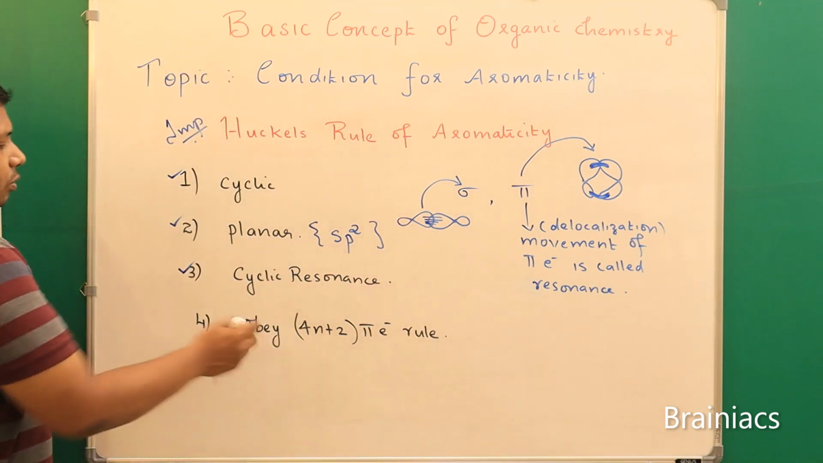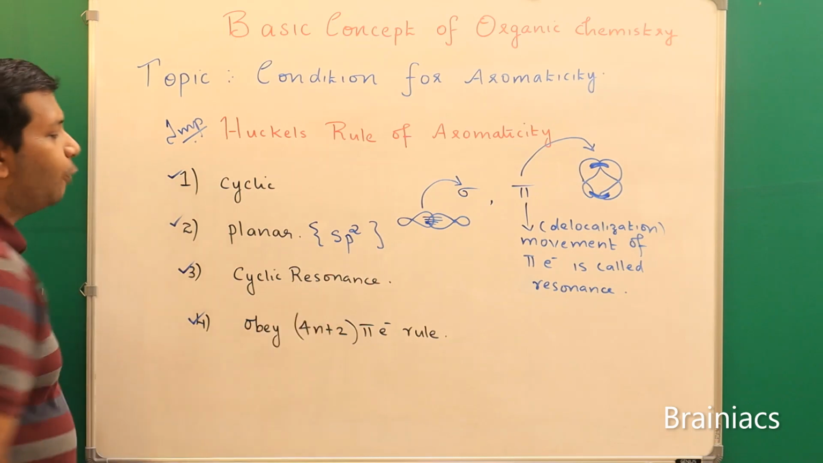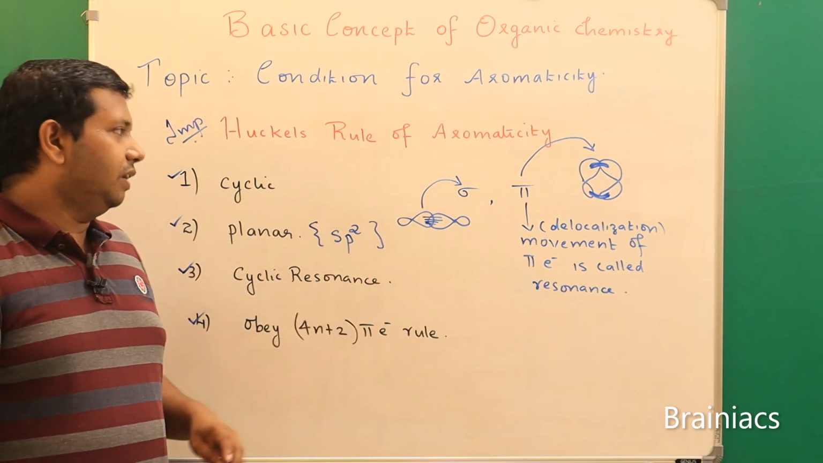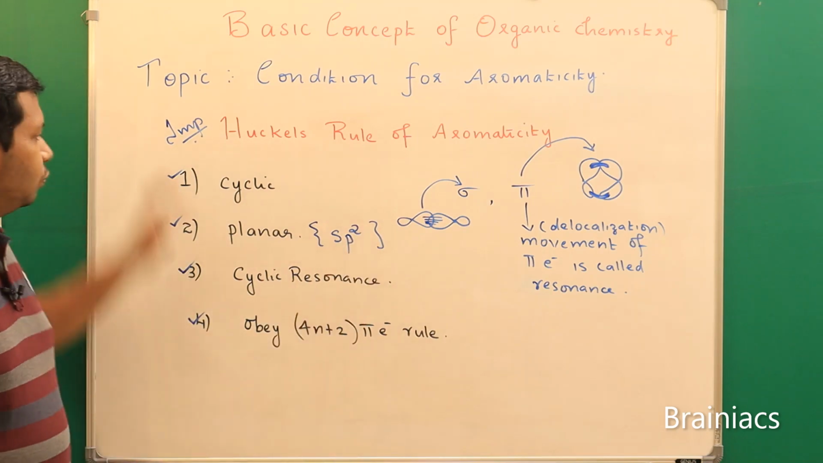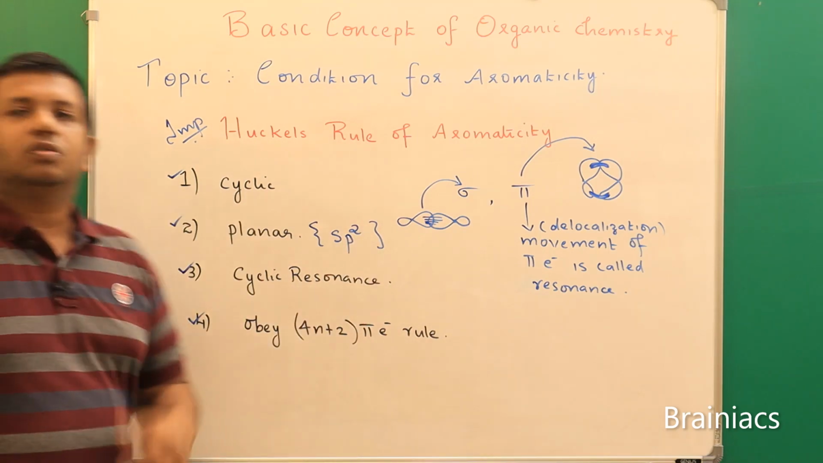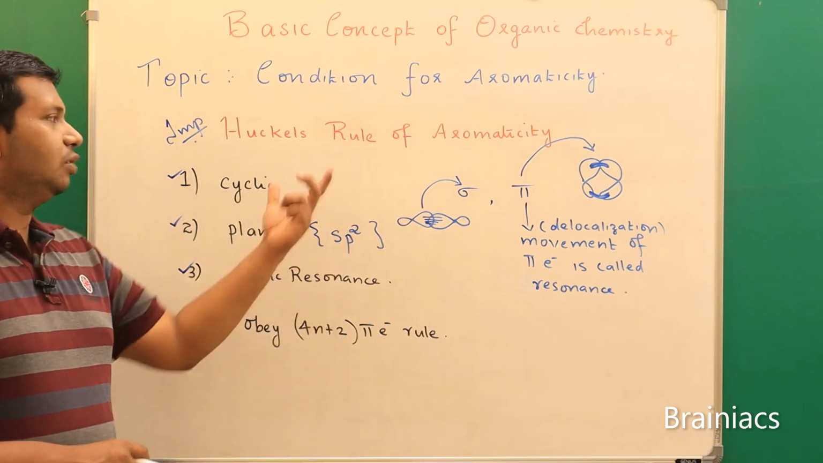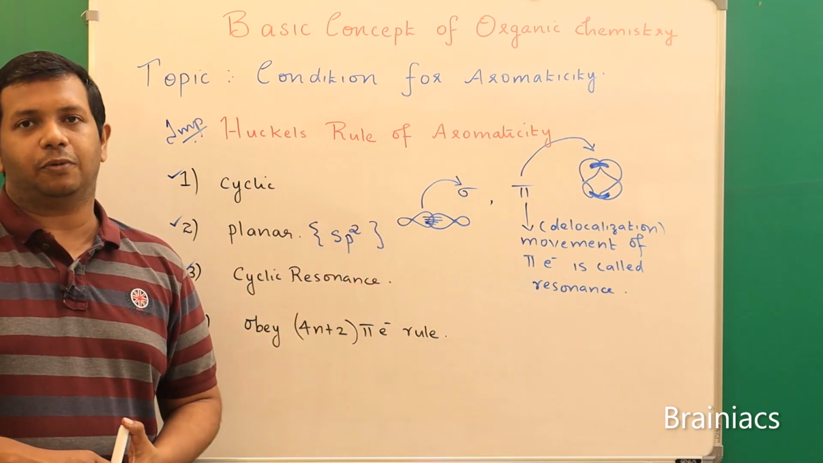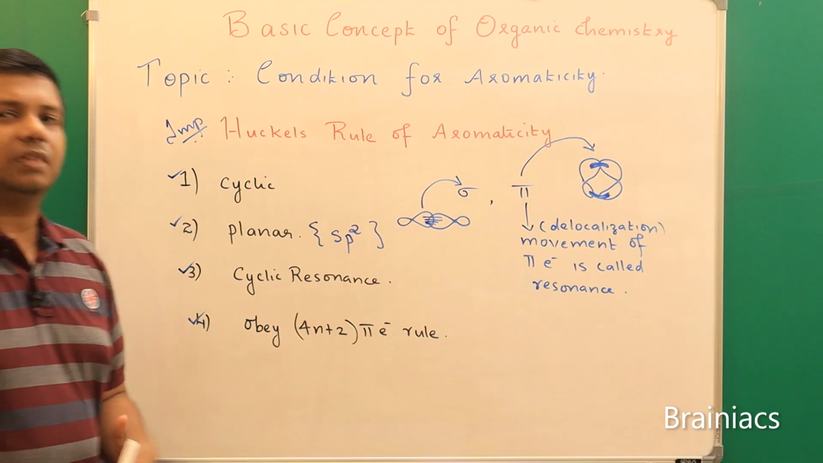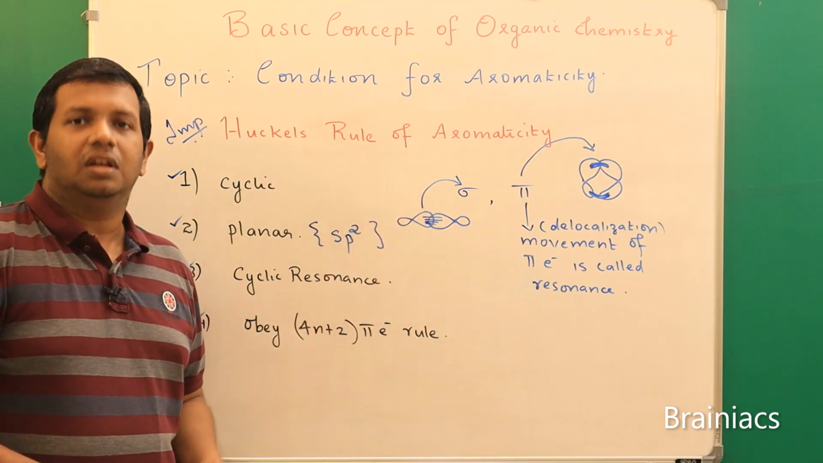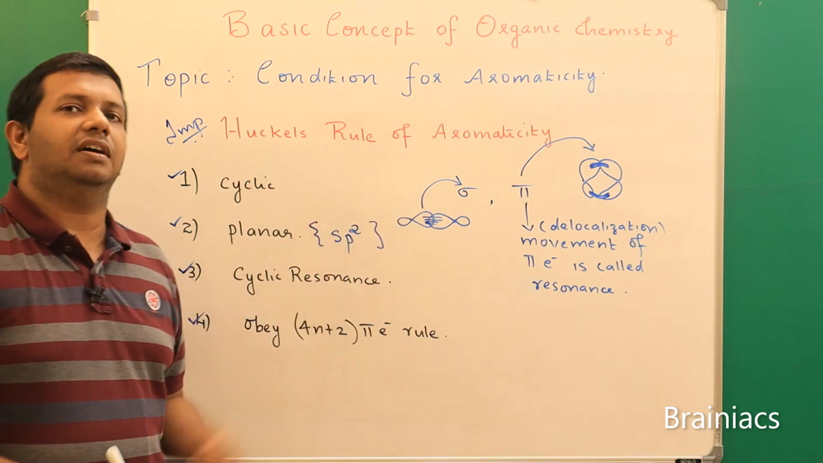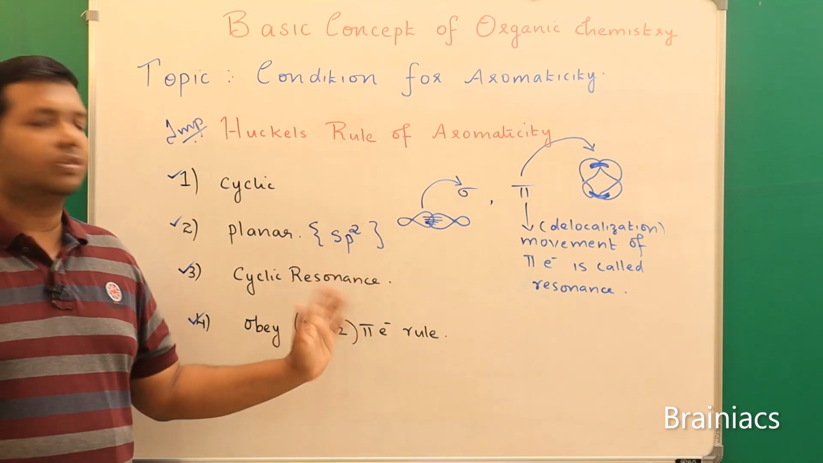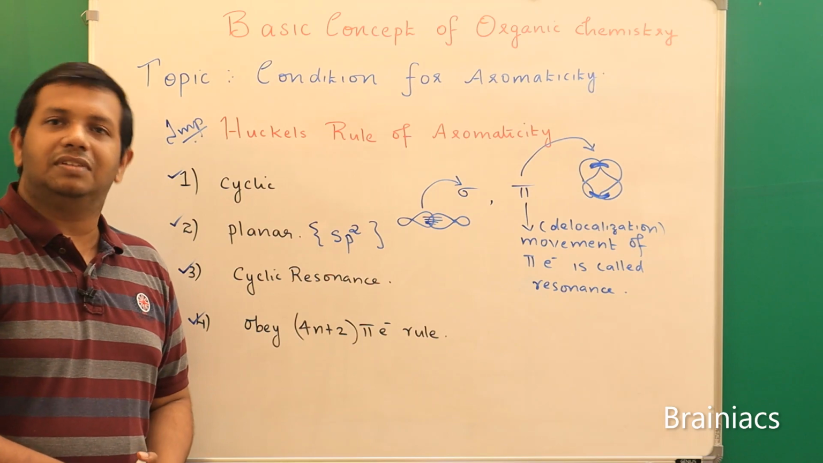Okay. Now the fourth condition is it should obey the 4n plus 2 pi electron rule. This also I will explain. So right now you can take down these 4 conditions and note them down. In the next class I will try to explain the same thing with an example. Then it becomes very clear for you, because it needs more explanation, so it will take time. So I will do that in the next class. You can just note down these 4 criteria and rules, and we will see more examples in the next class.